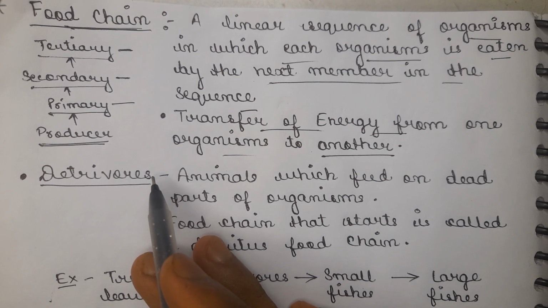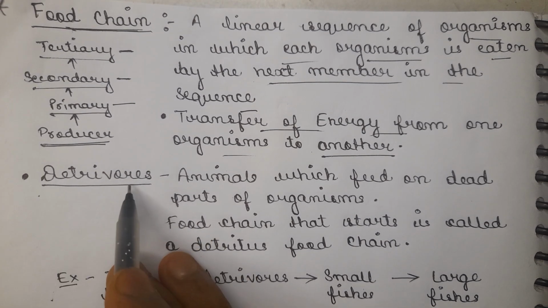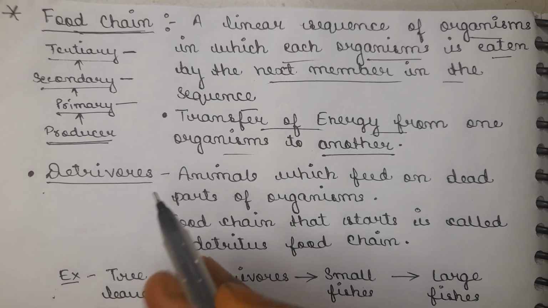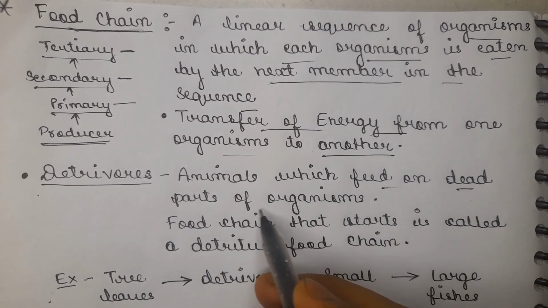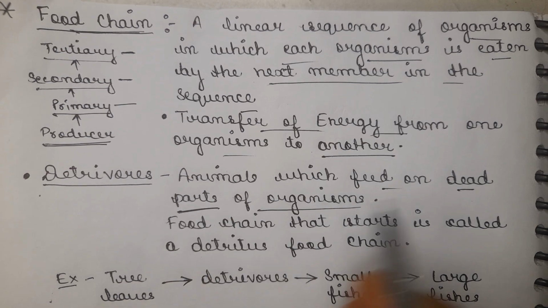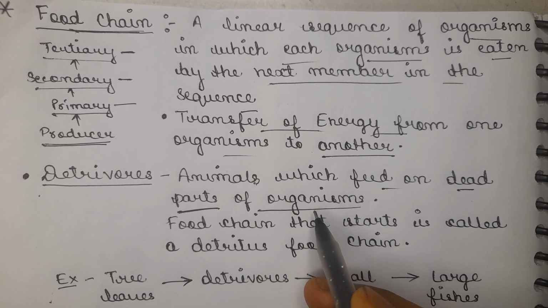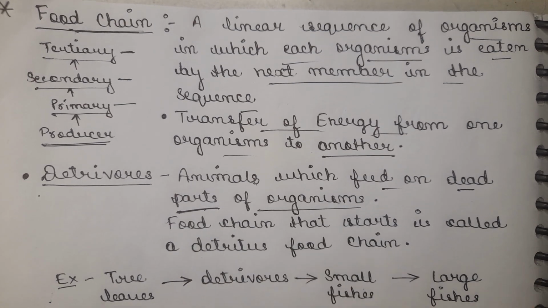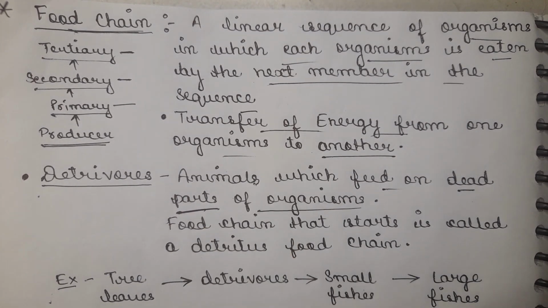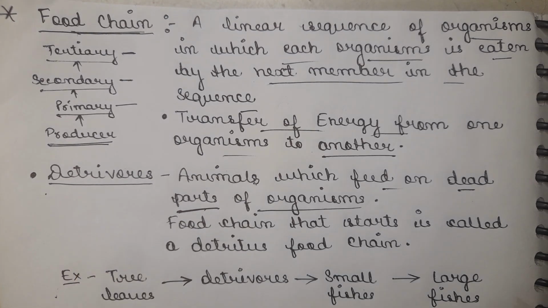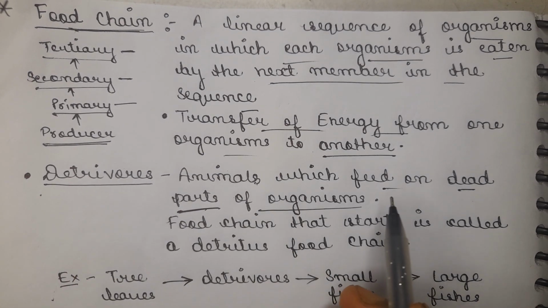Now, as we know about the detritivores, detritivores are those animals which feed on the dead parts of organisms. They live on the dead parts of organisms, and they eat the dead parts for their survival. For example, if you take detritivore examples, these are basically crabs and starfishes. These are detritivores which feed on the dead parts of organisms.